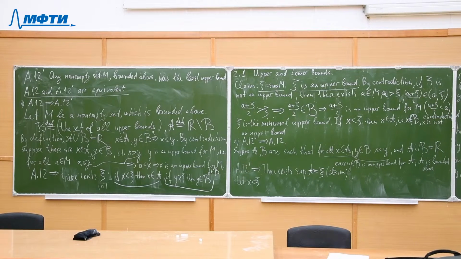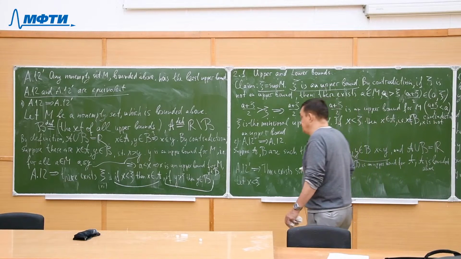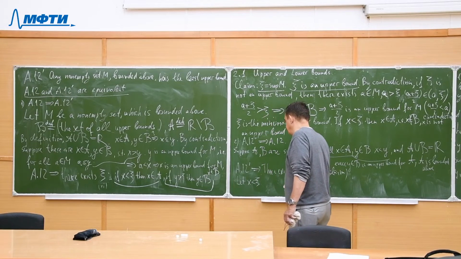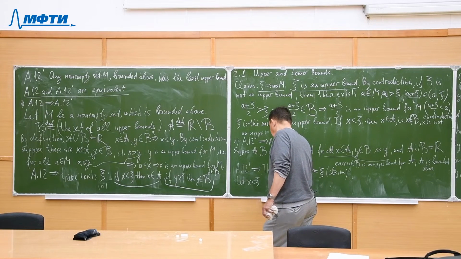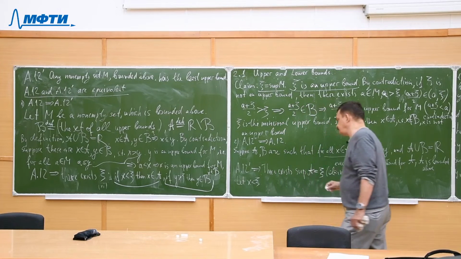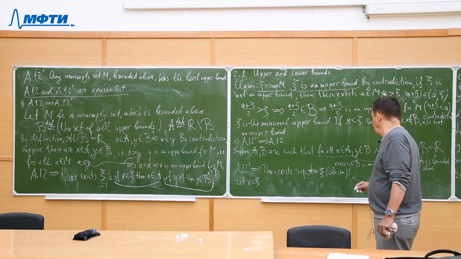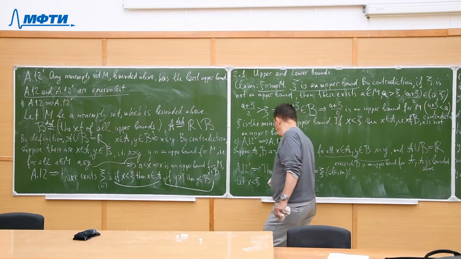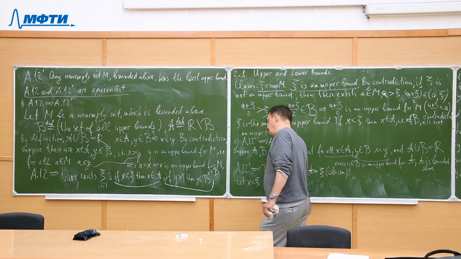We need to prove that x should be in A, by contradiction.